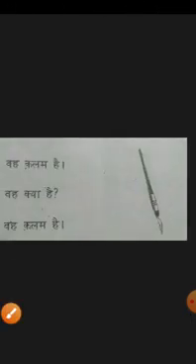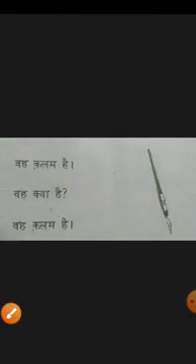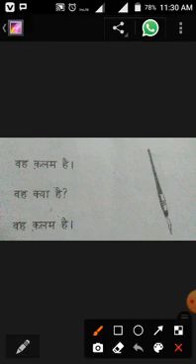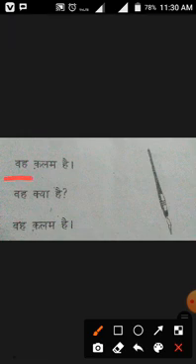So let's see the next slide. Now we point out and tell some details about the pen. वह कलम है. Vah means he, she, it, that. But here, what meaning will come?